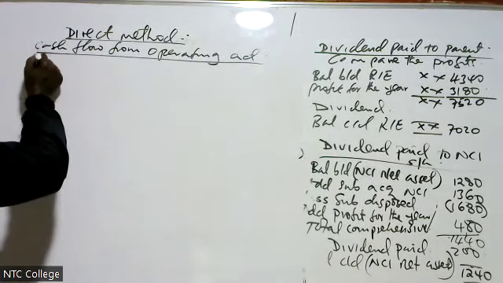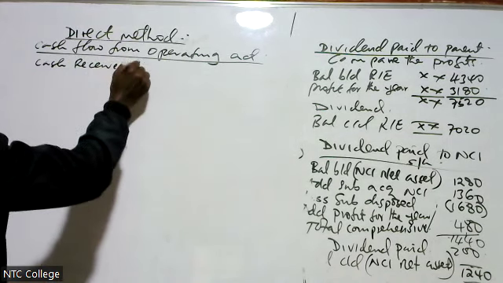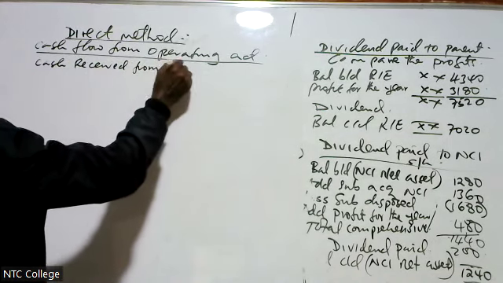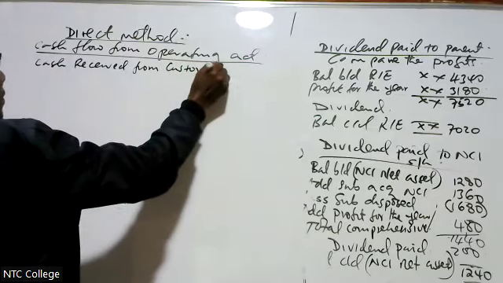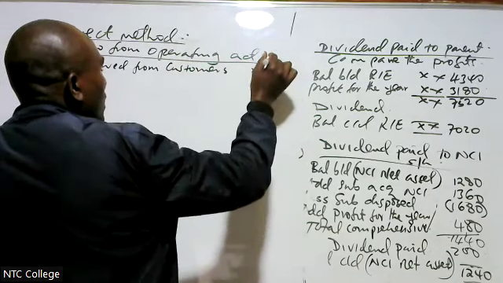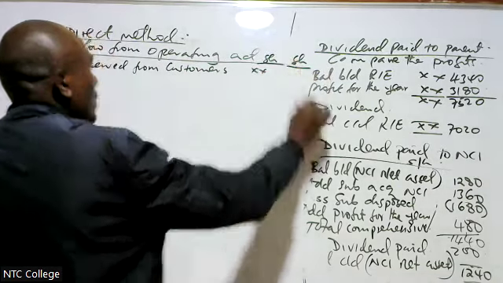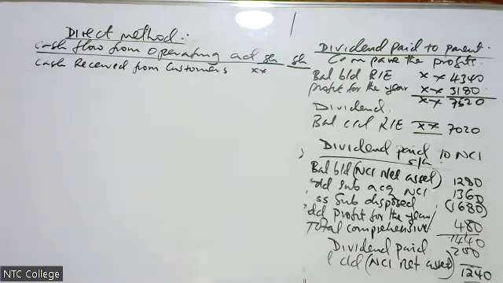We have here cash received from customers, cash received from customers for goods.